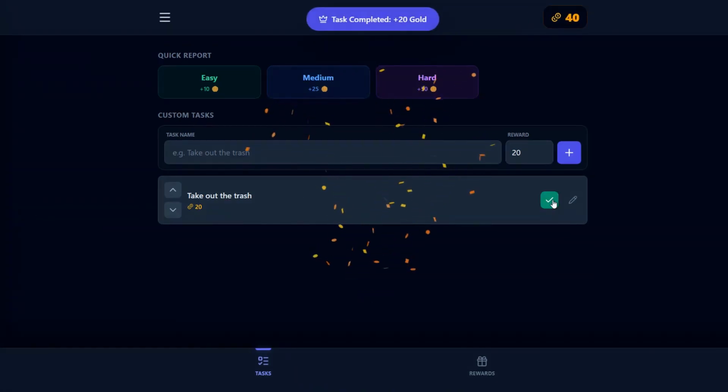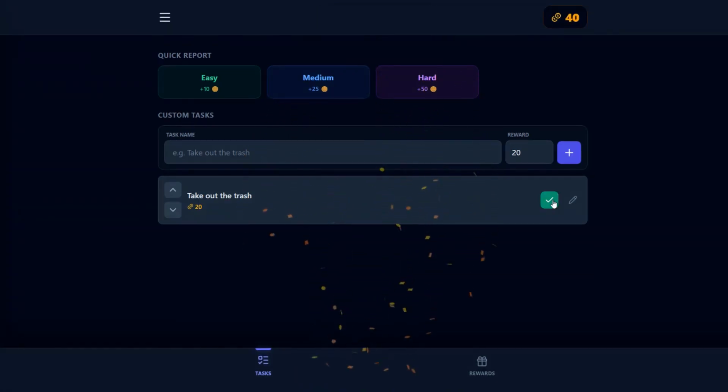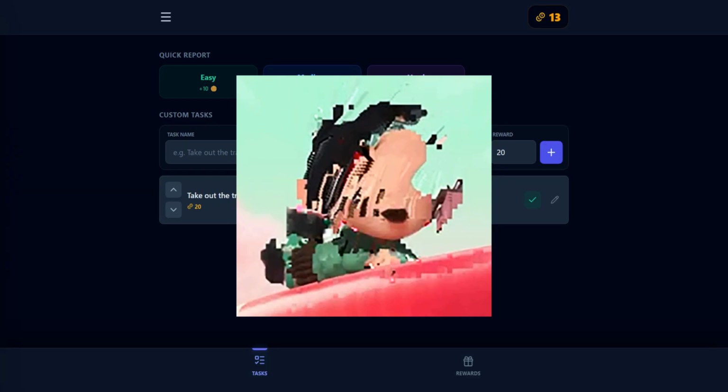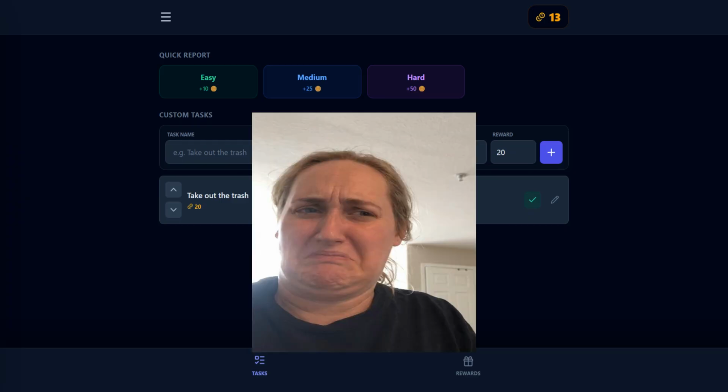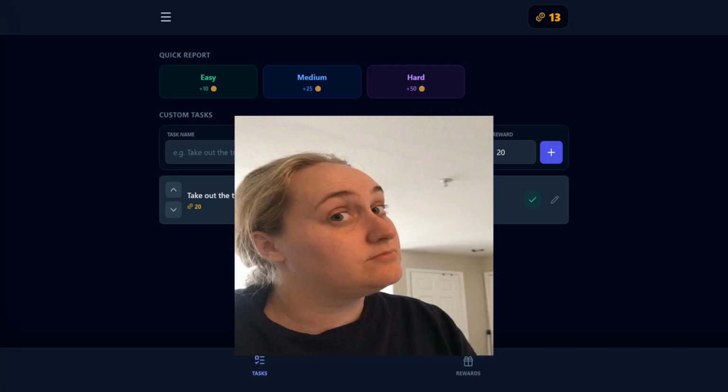The confetti and sound are the part of the classical conditioning. Unfortunately, the confetti is a little glitchy on the mobile version, so there is a setting to turn that off if you would like. I wish I could make it better, but my major is psychology, not computer science. Maybe I'll fix it one day. Anyway, up here, you see the quick report. This is for spur-of-the-moment things that you have to do but don't want to bother to put in. For example, you might look into the sink and see your dishes and think, ugh, I don't really want to do my dishes now. But if I do them, I can give myself some coins.